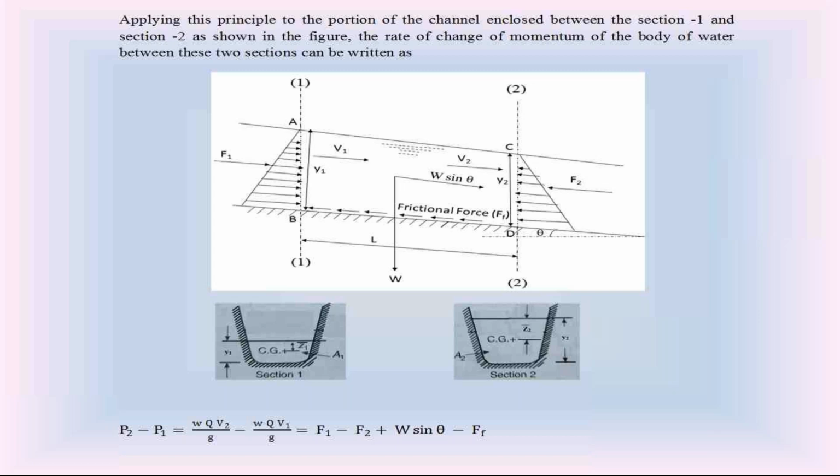At section 1, P1 is equal to W Q V1 by g. So this is the P2 minus P1 equation, the rate of change of linear momentum of this water body.